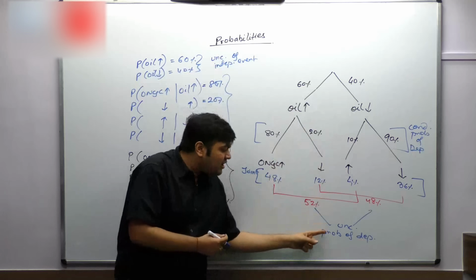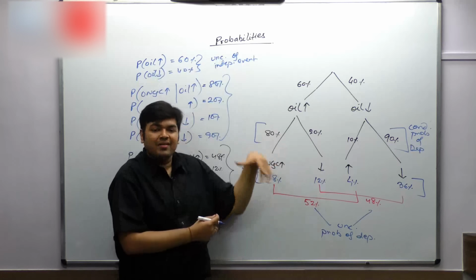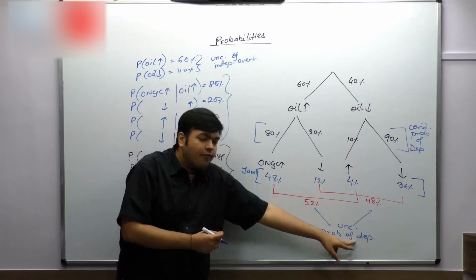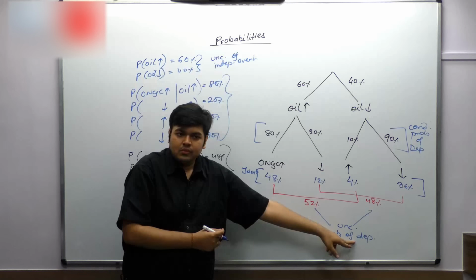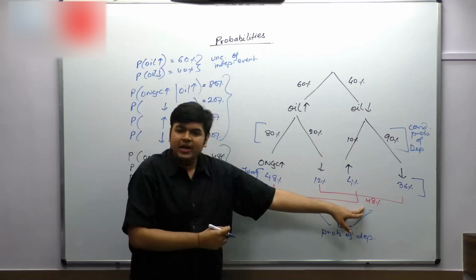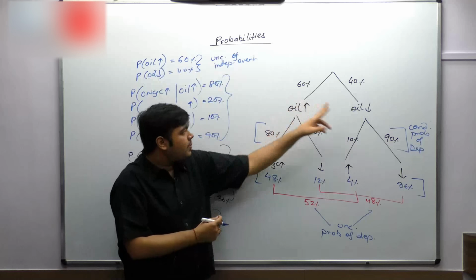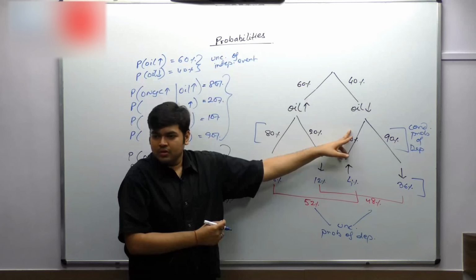So this is the unconditional probability. It's not conditioned on whether oil has gone up or whether oil has gone down. It is the unconditional probability of the dependent event. These are your 52% and 48% probabilities. So whether oil has gone up or gone down doesn't matter.